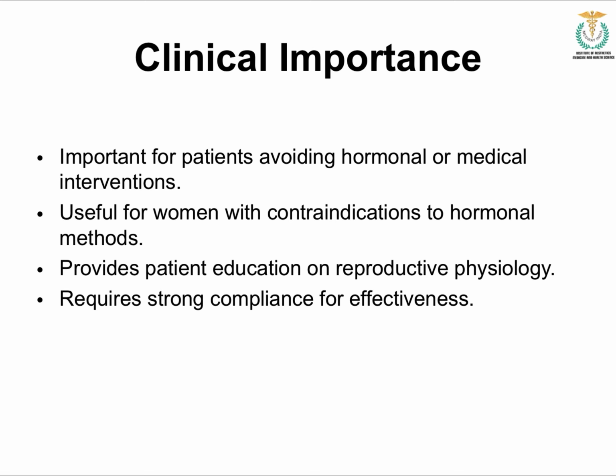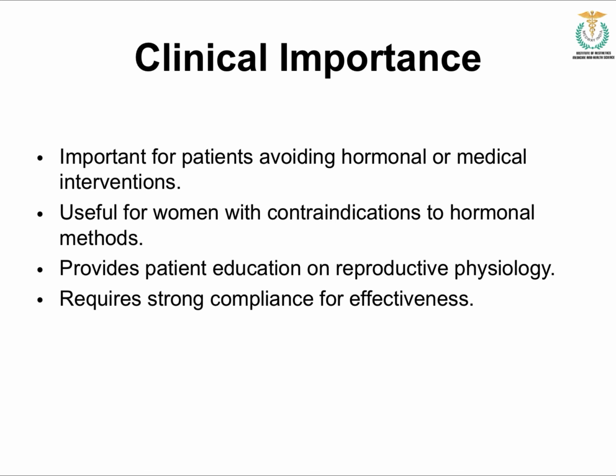So it is good, but if there are any missed days, for example, whenever you are having sexual intercourse during the fertile days while using the calendar or rhythm method, it can fail.